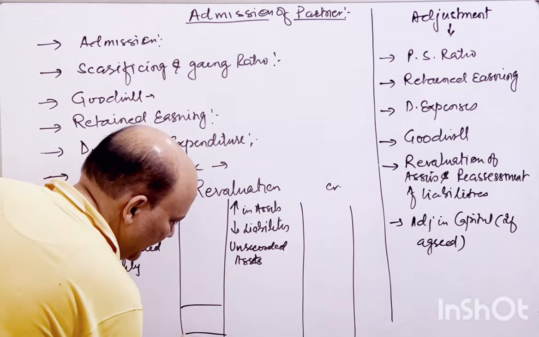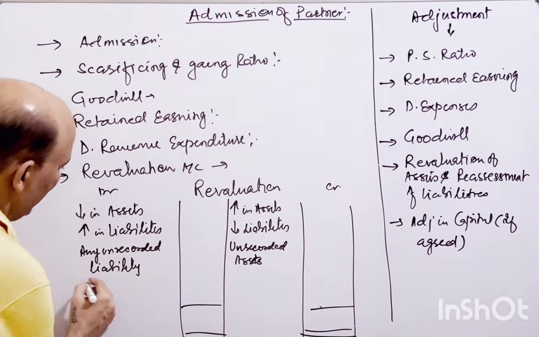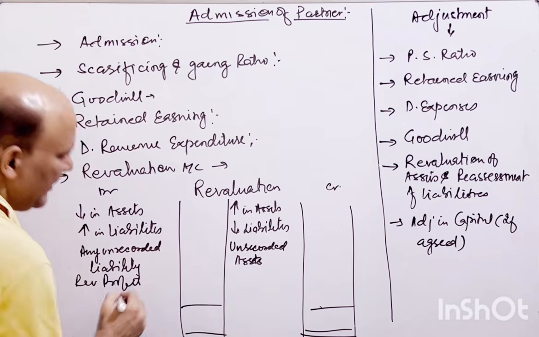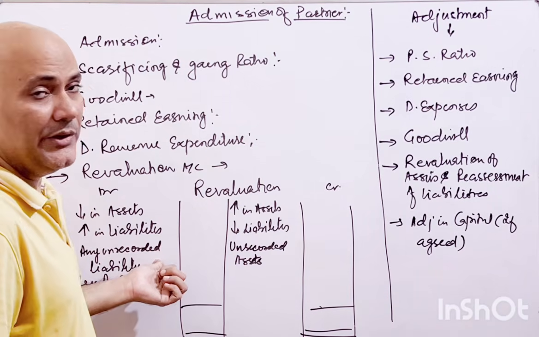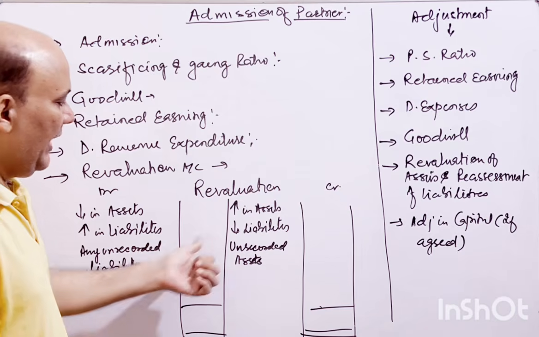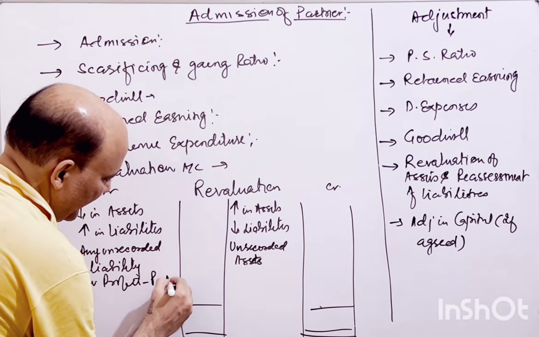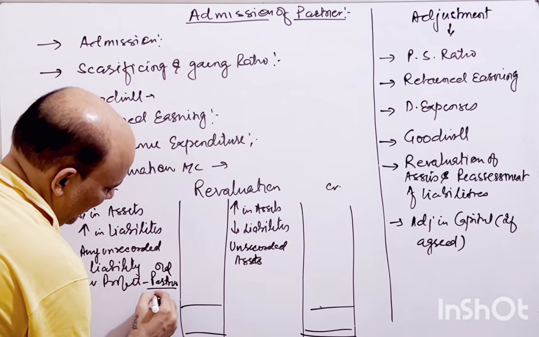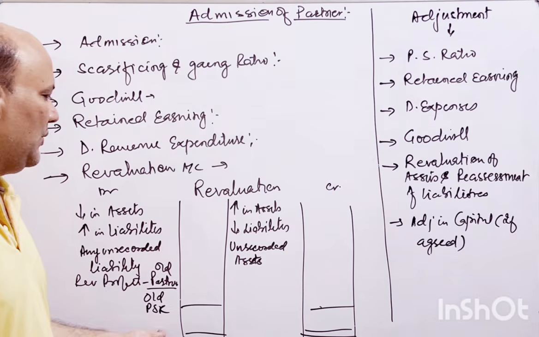Gain. And whatever the profit or loss happens, the revaluation profit will come over here, right? Excess of credit over debit will be your gain, and that will be distributed to the old partners in the old PSR.